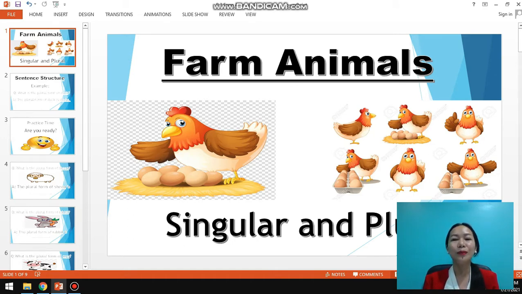And now, look at the second picture. How many chickens do you see? Okay, let us count. 1, 2, 3, 4, 5, 6. All right. On the second picture, there are 6 chickens. So, it means plural. Plural means more than one. All right.